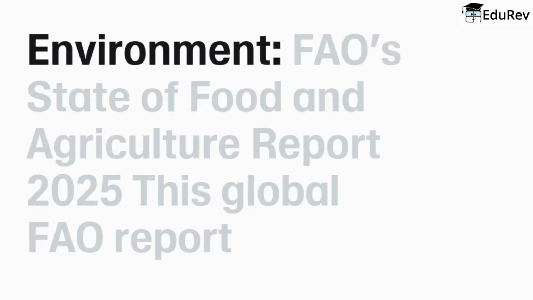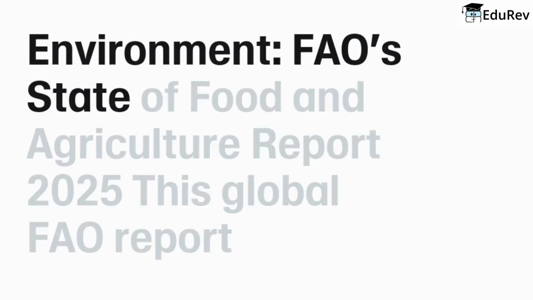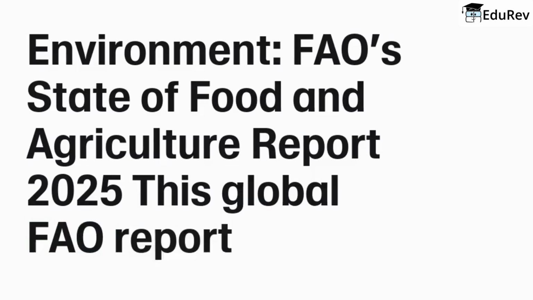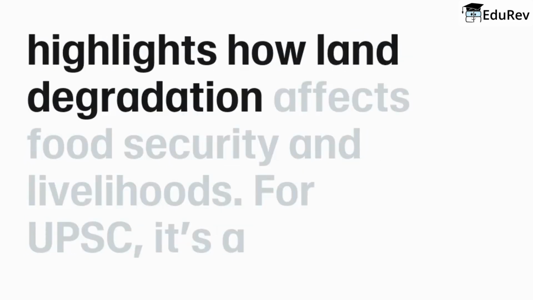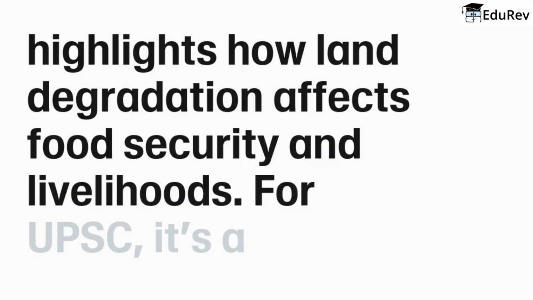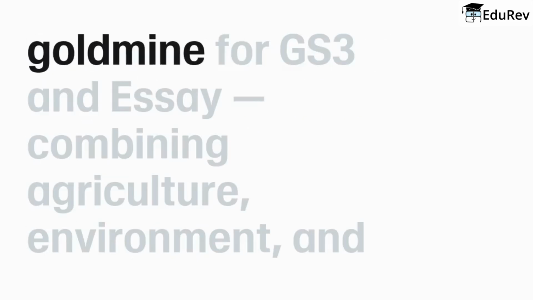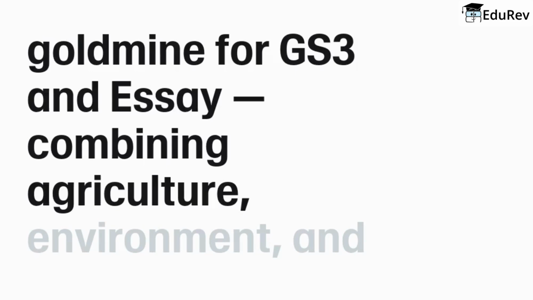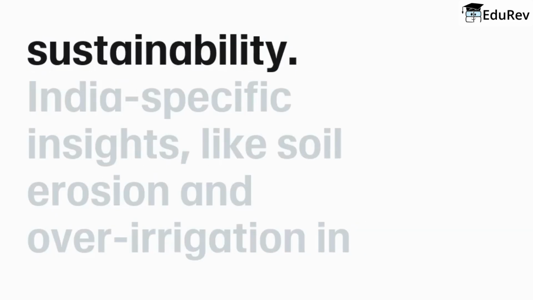GS3 Environment: FAO's State of Food and Agriculture Report 2025. This global FAO report highlights how land degradation affects food security and livelihoods. For UPSC, it's a goldmine for GS3 and essay, combining agriculture, environment, and sustainability.